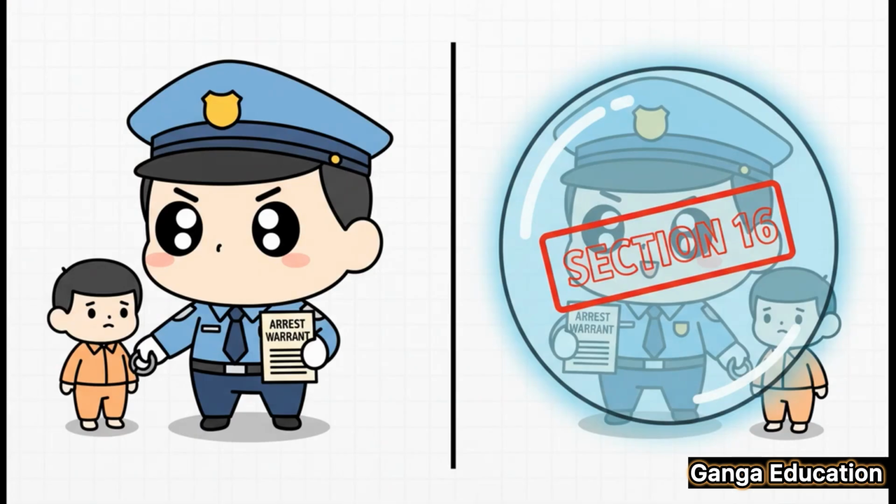Here's a classic example, and this is especially relevant for all our APO aspirants out there. Suppose a police officer arrests someone based on a warrant issued by a court. Now, if that warrant is later declared technically invalid for some reason, that police officer will still get protection under Section 16. Why? Because he acted in good faith while following what he believed to be a valid court order.